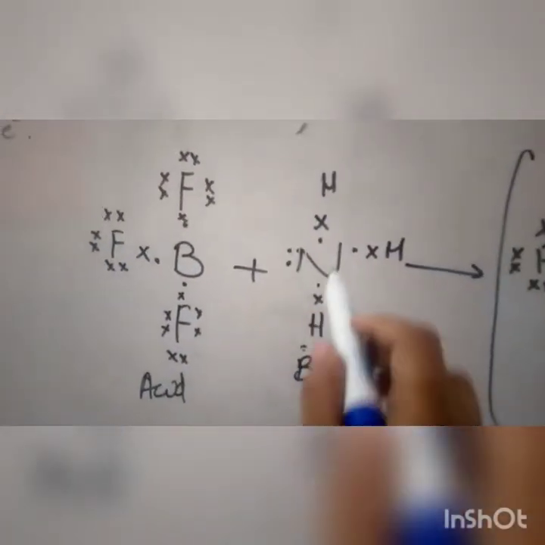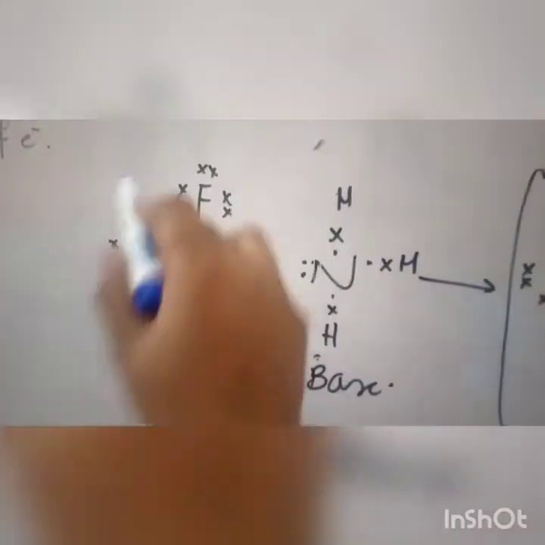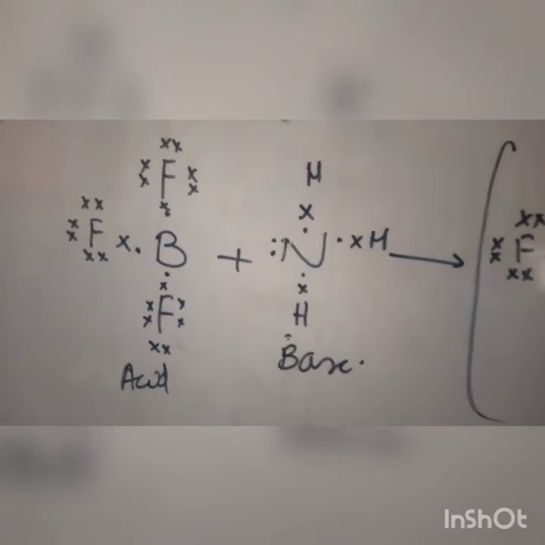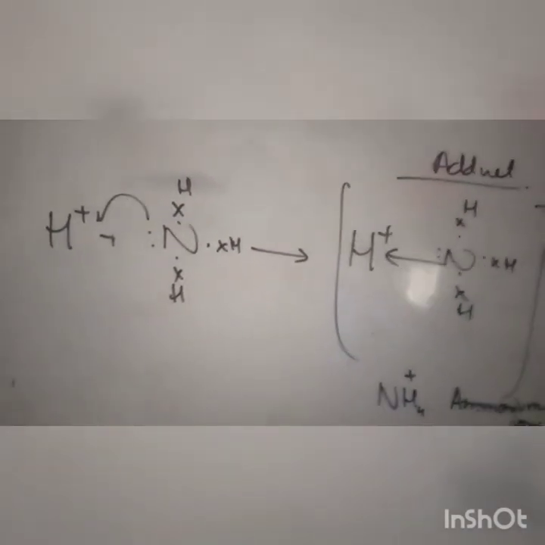According to the definition, BF3-NH3 adduct: NH3 is a base because it donates a pair of electrons, and BF3 is an acid because it accepts the electrons. The next example which is discussed in your book is of the ammonium ion.